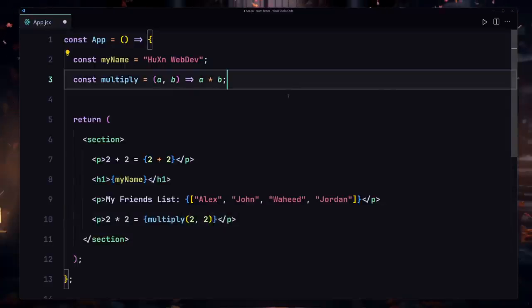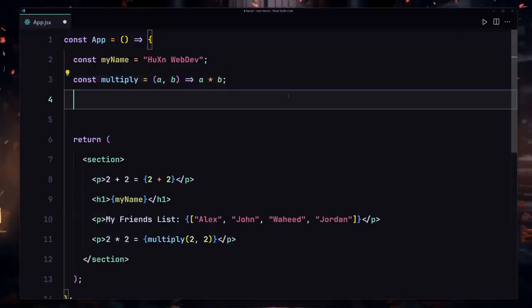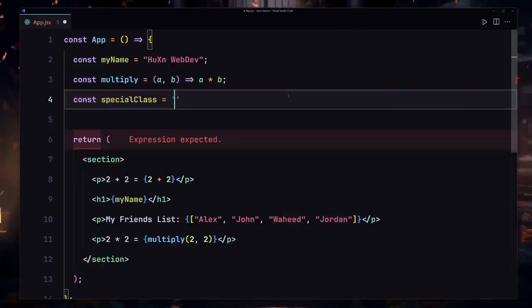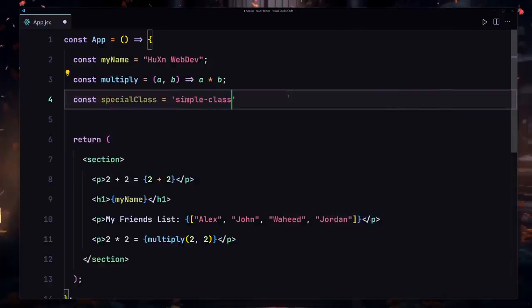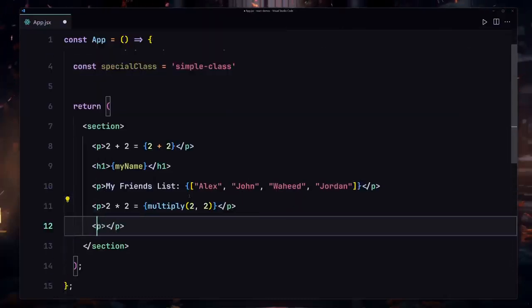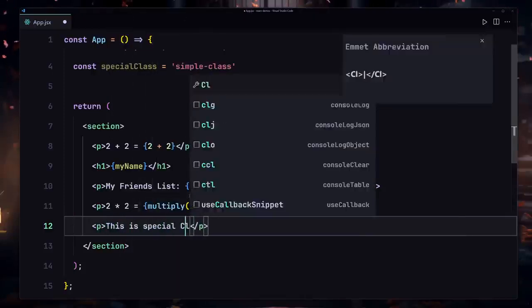And the final thing that I want to show you about the embedding is that we can also embed a special class into our JSX. So I'll just create a special, and I'll just write like simple class or something like that. Now I'm going to create a paragraph. I'm going to provide like this is a special class or something like that.